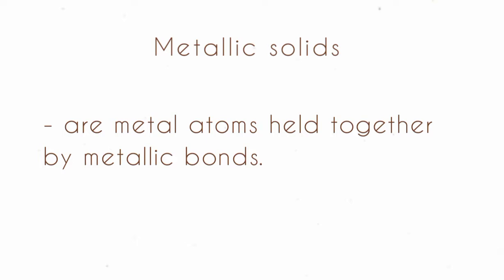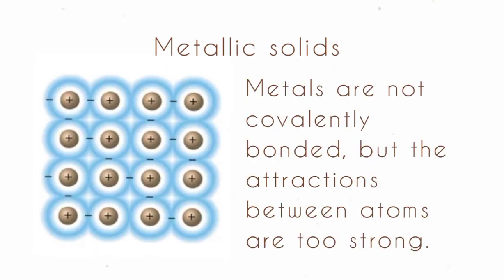Metallic solids are metal atoms held together by metallic bonds. Metals are not covalently bonded, but the attractions between the atoms are very strong. In metals, valence electrons are delocalized throughout the solid.